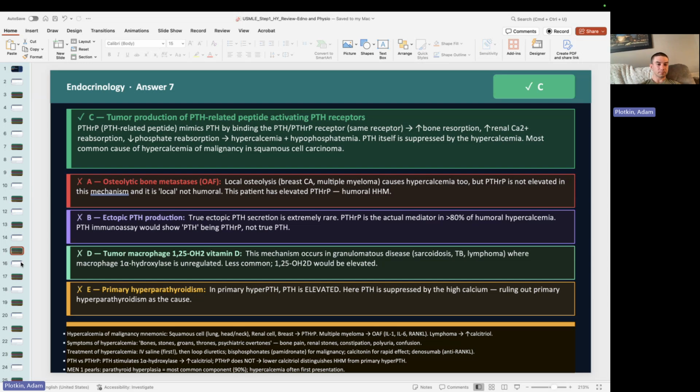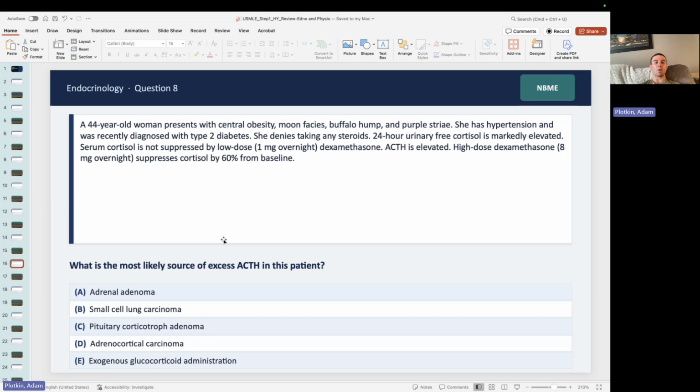All right, and last one. A 44-year-old woman presents with central obesity, moon facies, buffalo hump, and purple striae. She has hypertension and was recently diagnosed with type 2 diabetes. She denies taking any steroids. 24-hour urinary free cortisol is markedly elevated.